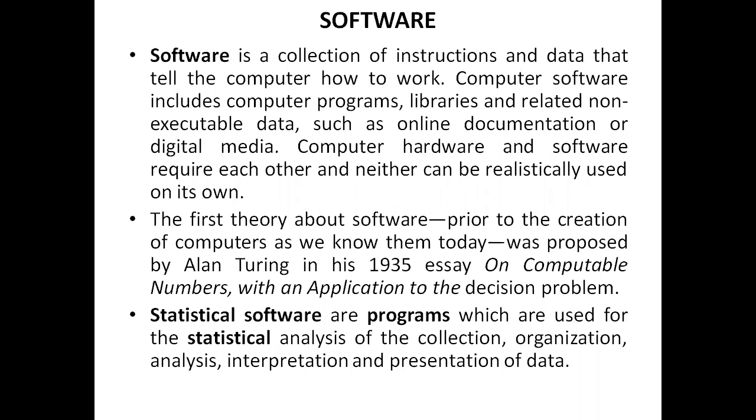The first theory about software, prior to the creation of computers as we know them today, was proposed by Alan Turing in his 1935 essay on computable numbers. The name of the essay was "On Computable Numbers, with an Application to the Entscheidungsproblem", the decision problem. At that time he already created one kind of software as we know it today, right?